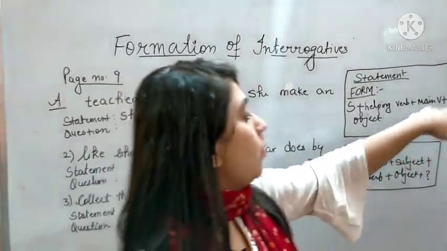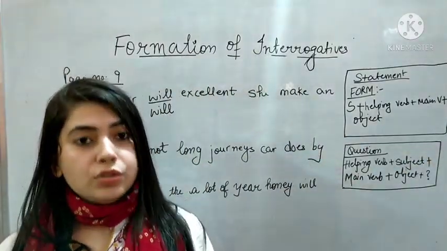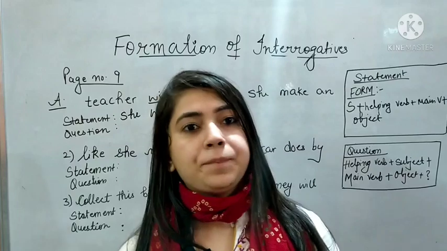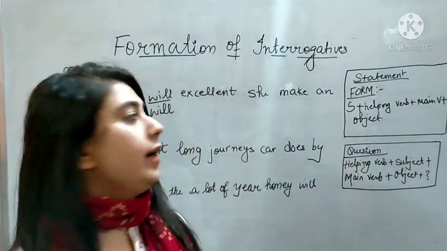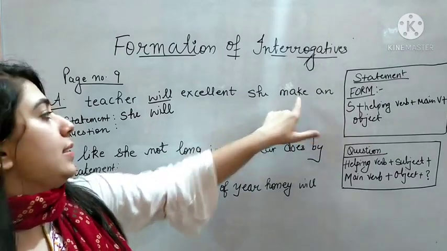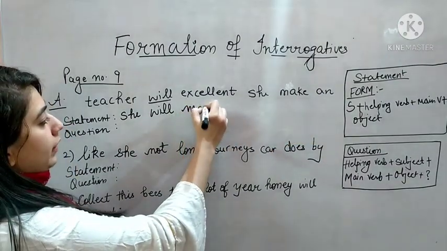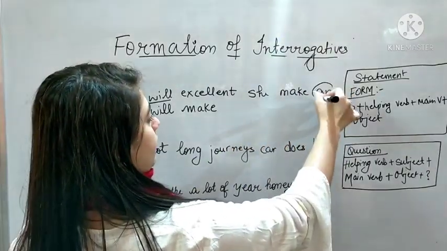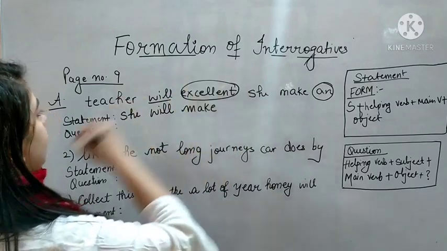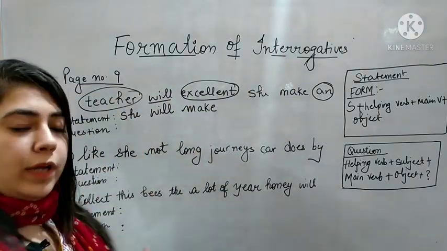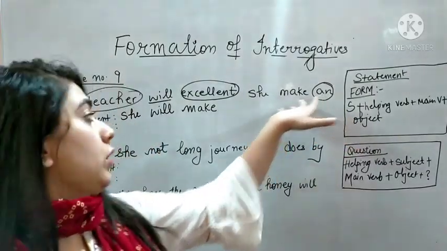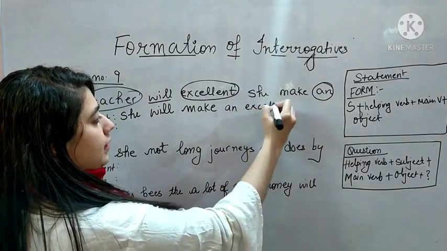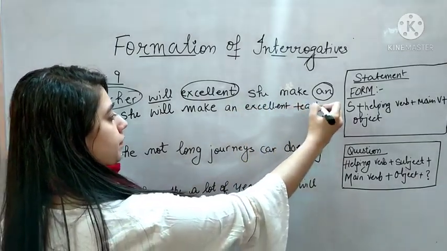Now main verbs. I told you that main verbs are the actions that we perform. जो भी हम action perform करते हैं वो आपके main verbs होते हैं. Go, come, sit, dance, sing. All these are main verbs. So here the main verb is make. She will make. Now object. We are just left with an excellent teacher. So now we have to make sense with these three words. She will make an excellent teacher.